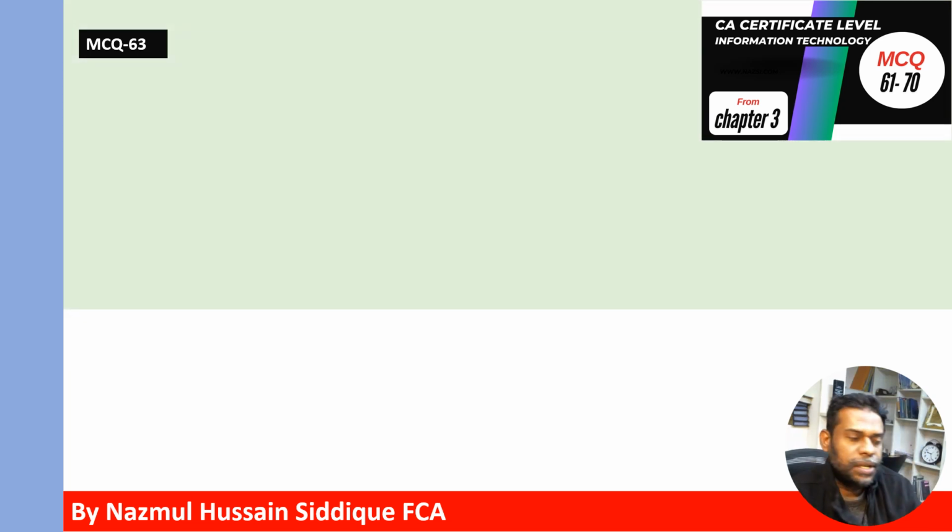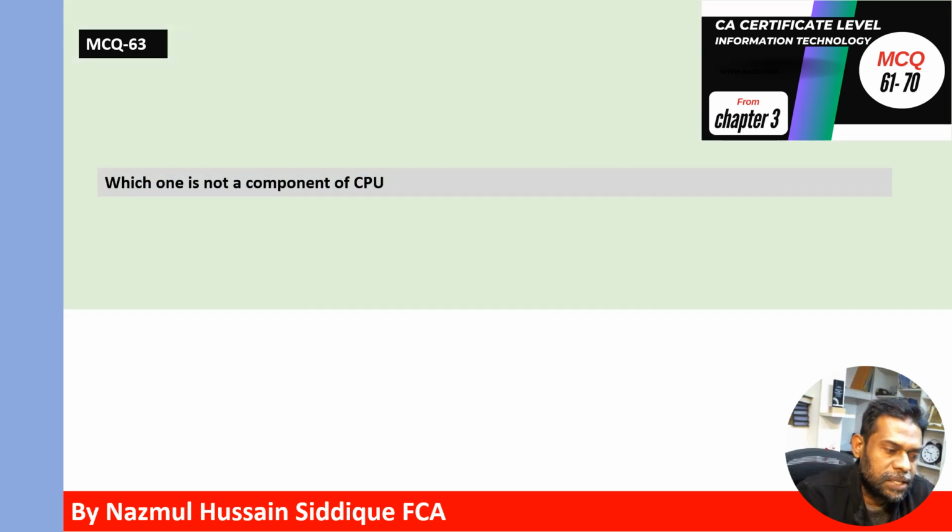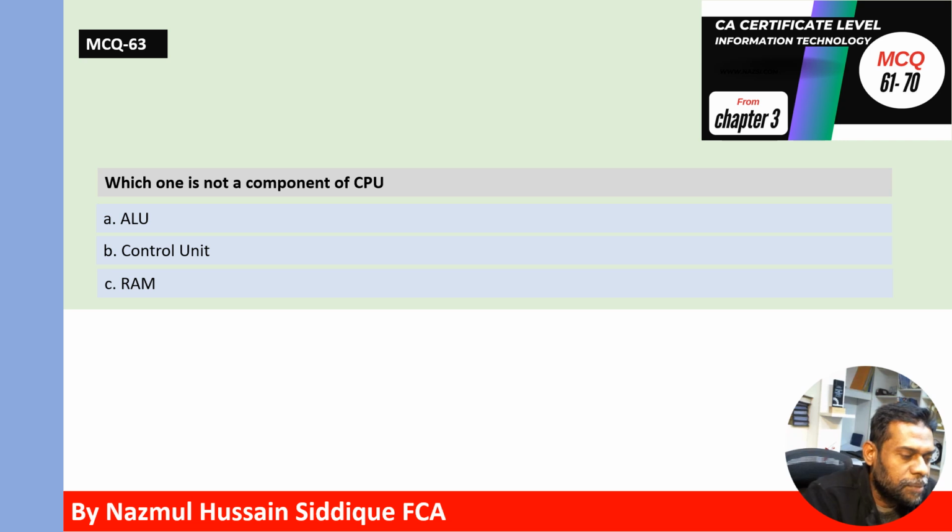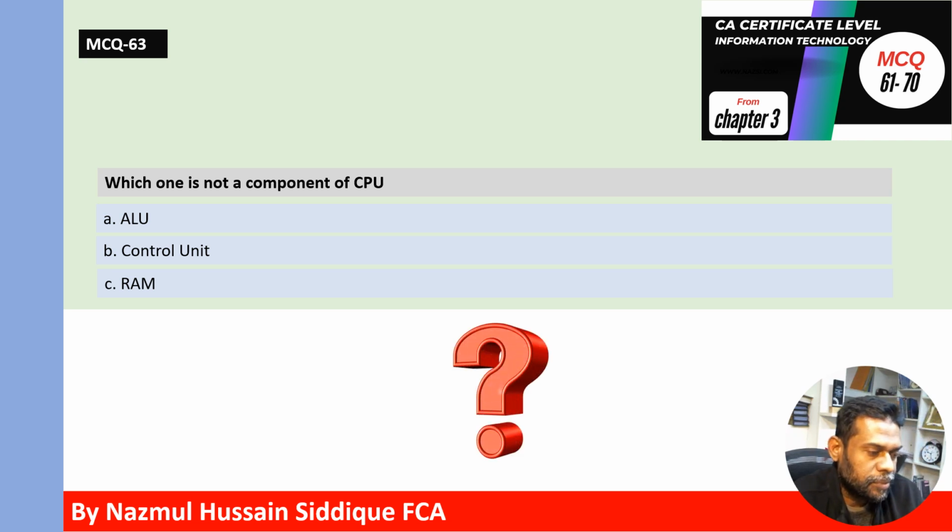Question 63. Which one is not a component of CPU? Option A, ALU, that means arithmetic logic unit. B, control unit. C, RAM, RAM means random access memory. Which one is correct answer? The correct answer is RAM. Random access memory is not a component of CPU.